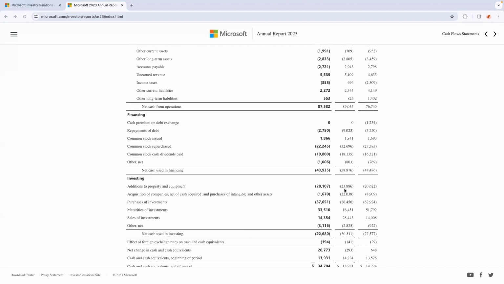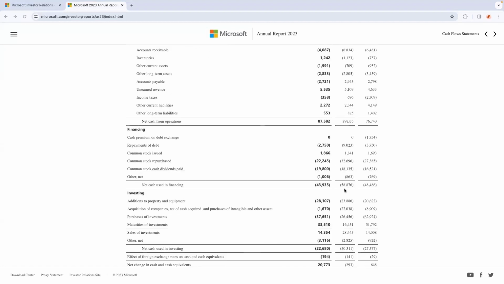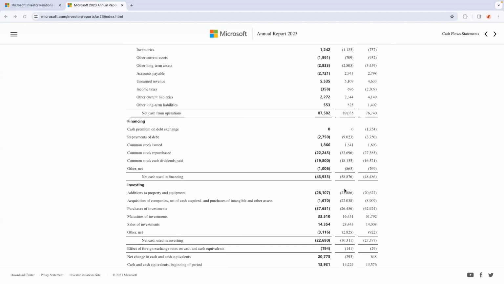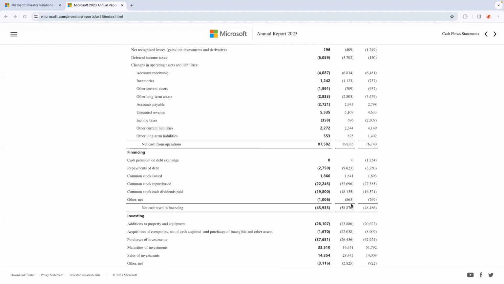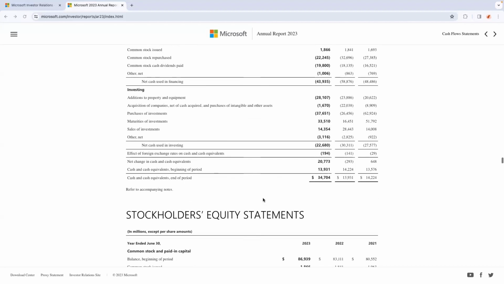And if we compare to 2022, the cash flow has decreased. Free cash flow is the money left after the company pays its capital expenditure. It has decreased because in 2022 it was near about 66, 68. Yeah, so that's all we look at in financial statements.